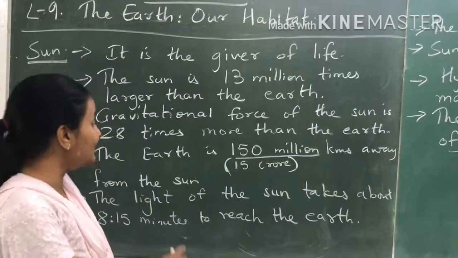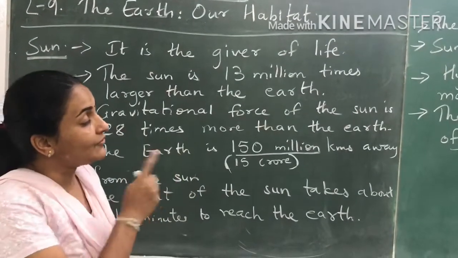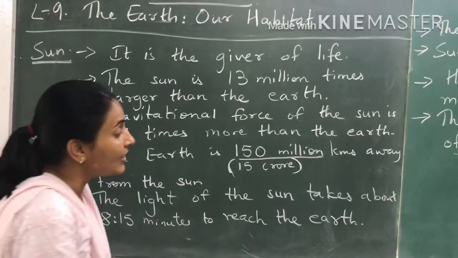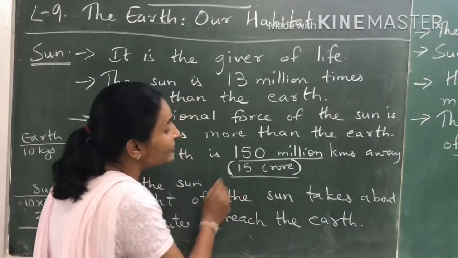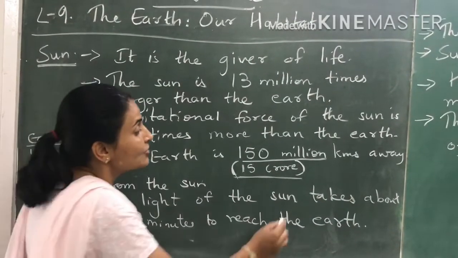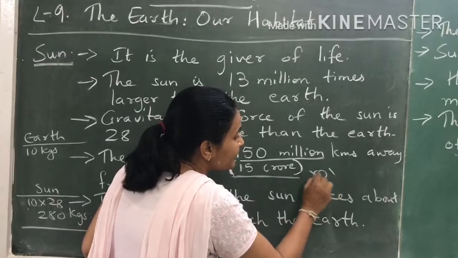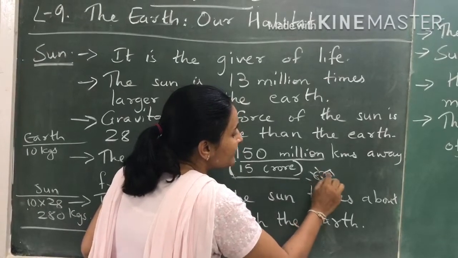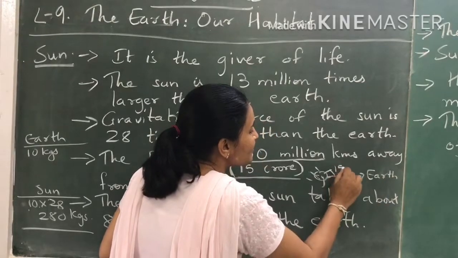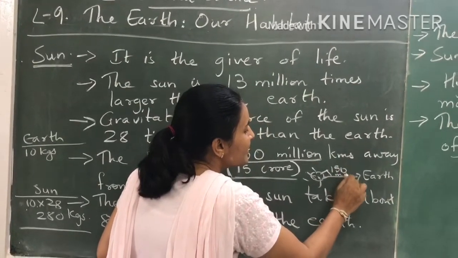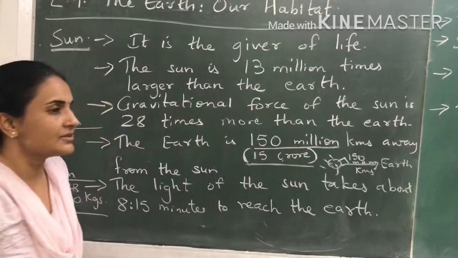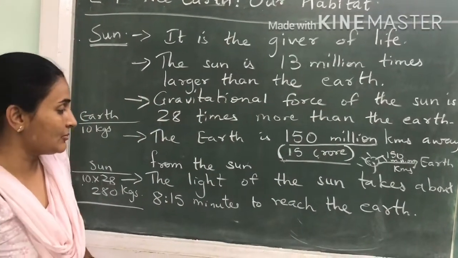Just an example. Okay, the earth is 150 million kilometers away from the sun. Okay, 150 million is 15 crore kilometers away from the sun. So the distance from the sun to the earth, this distance is 150 million kilometers. So if we consider, it is 15 crore kilometers.